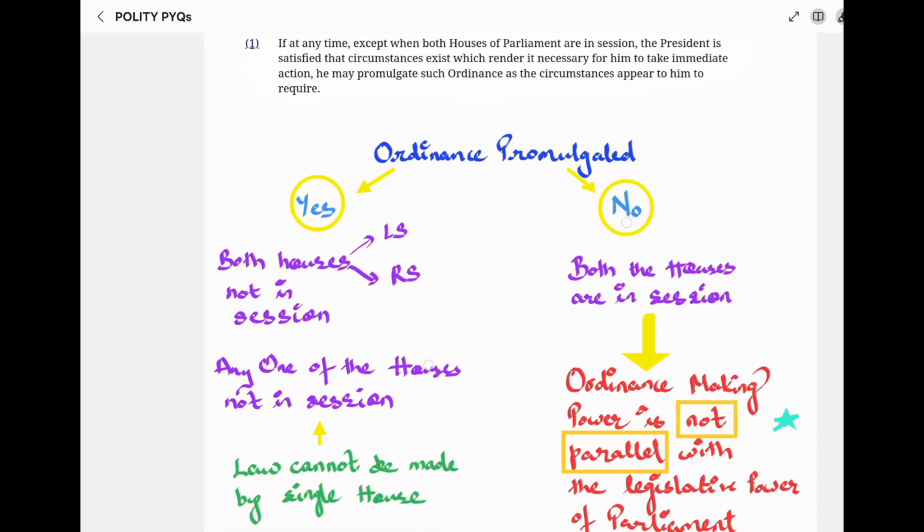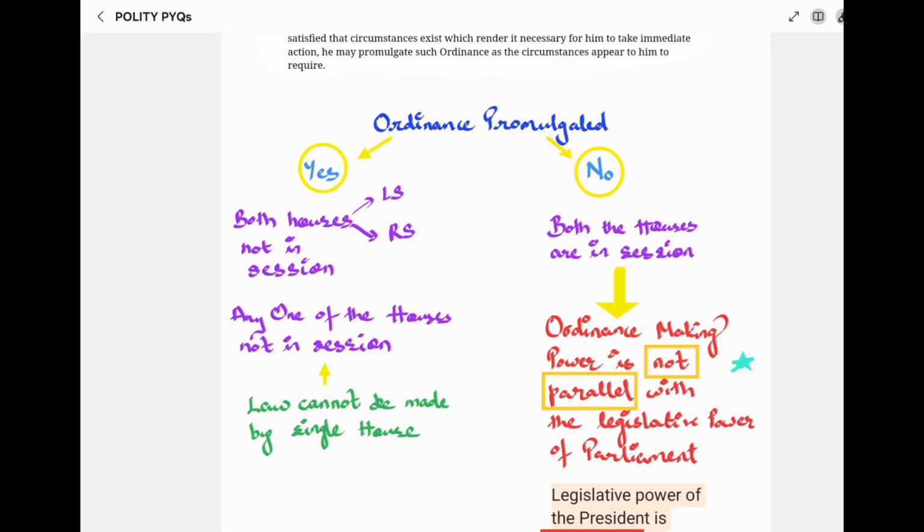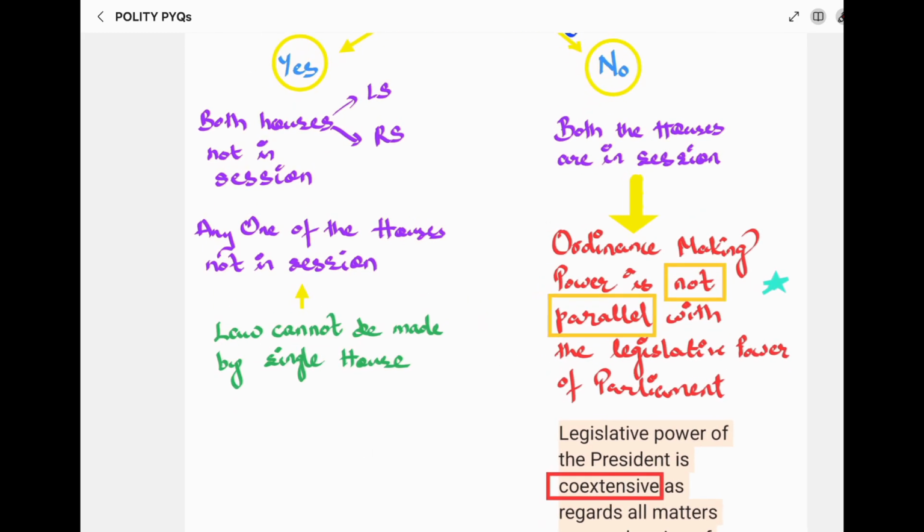Now, when can this ordinance be promulgated? There are two situations: when both the houses are not in session, or when even one of the houses is not in session. The reason is that law can be made only when the bill is passed by both the houses.